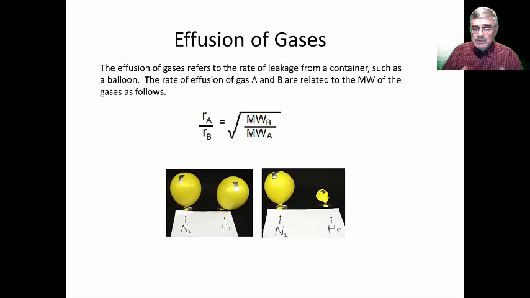And this equation shows you the ratio of the rate of effusion, RA, or RB, for two different gases, A and B. The rate of effusion of two different gases from a balloon. And it shows that this ratio of these rates, rate of effusion or leaking out, is equal to the square root of the inverse ratio of the molecular weights. So a typical problem is that you might know the identity of one gas and not another, and you measure the rates of effusion or the ratio of these rates, and you can determine the molecular weight of the unknown gas. So these are some concepts related to the kinetic theory of gases.